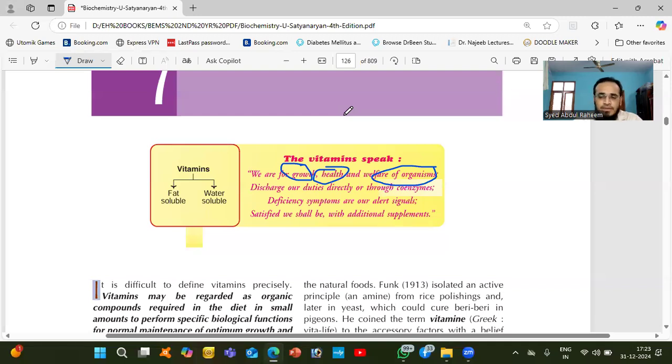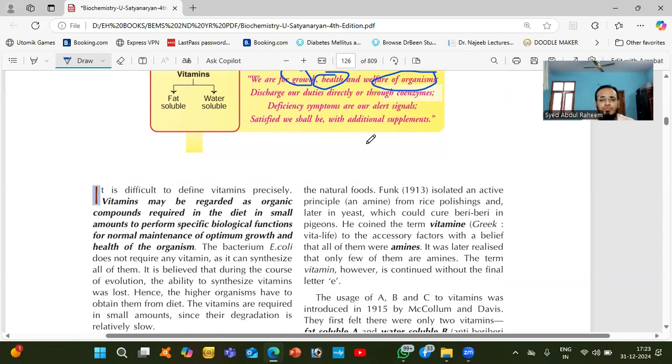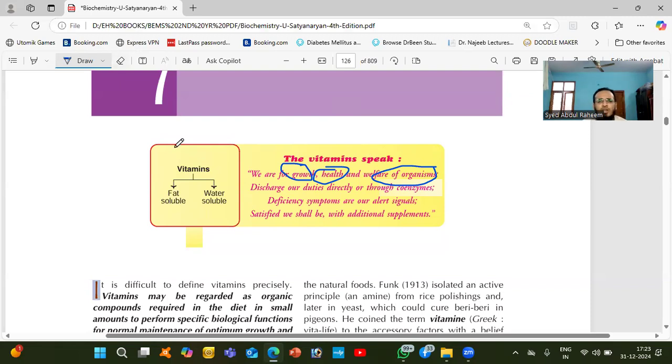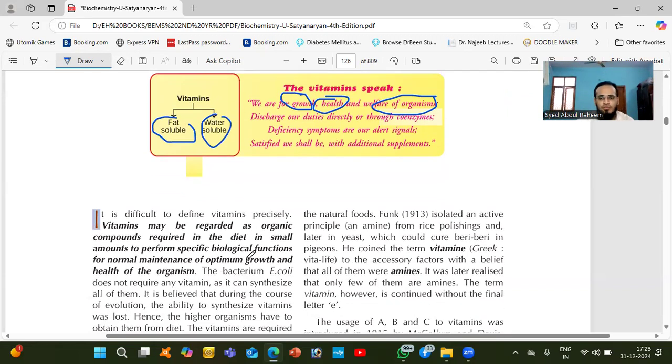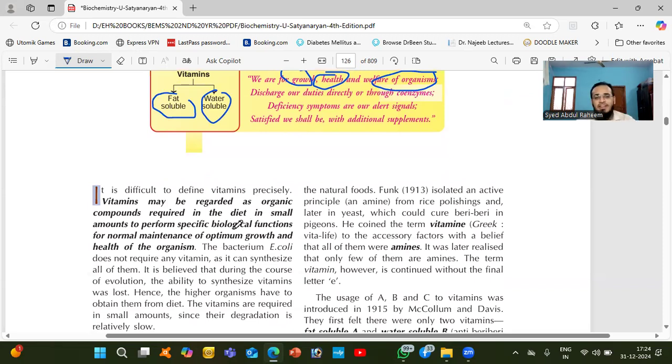Most of the vitamins are needed to maintain the health, to maintain the growth, or to maintain the function of the organism. Okay, so basically, there are two types of vitamins. Some are fat soluble, some are water soluble. So everything we'll discuss in this chapter in detail.